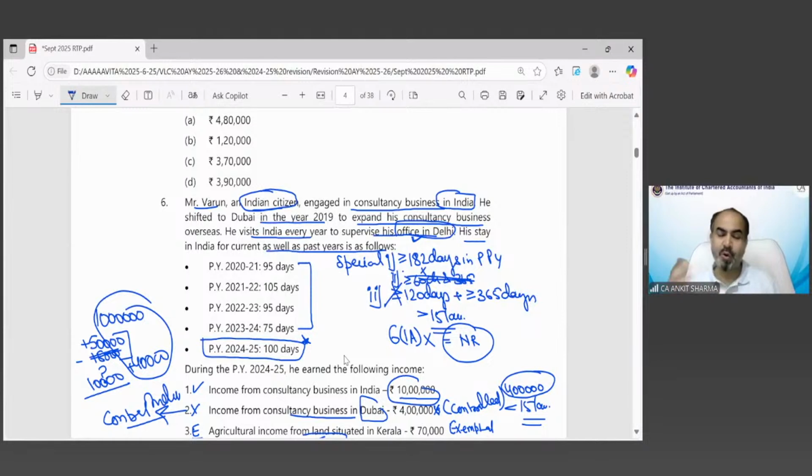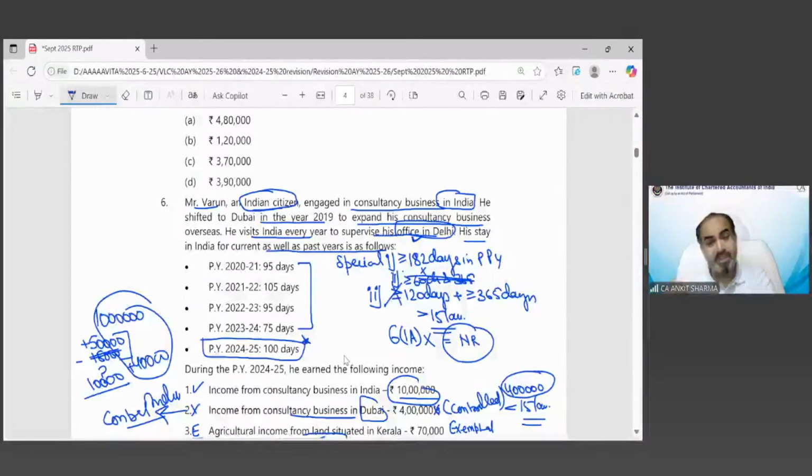So you must have gone through the normal case. The normal conditions are 182 days, and 60 days plus 365 days. But if you are an Indian citizen who went outside India for employment purpose or as a member of the crew of an Indian ship, in that situation only the first condition would be checked.